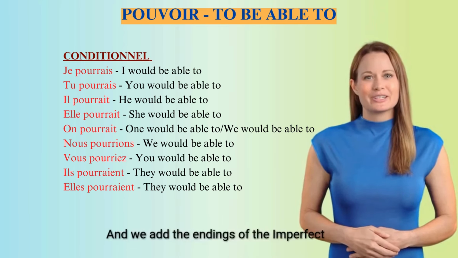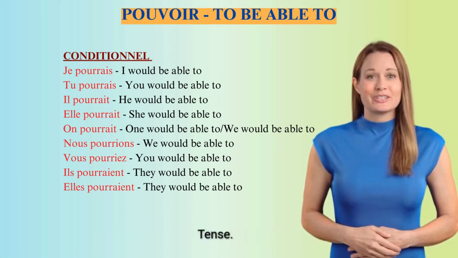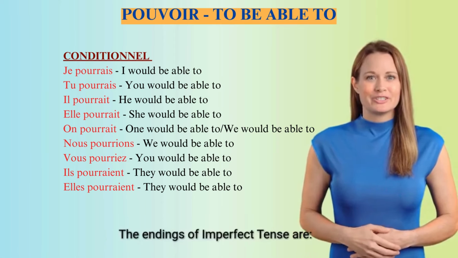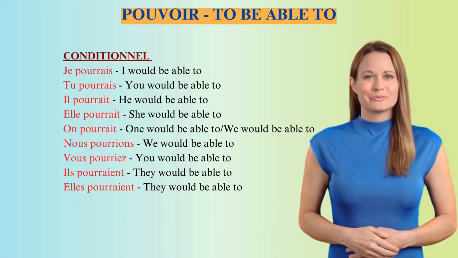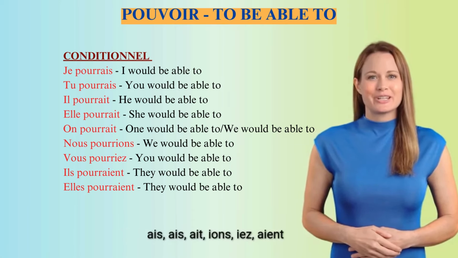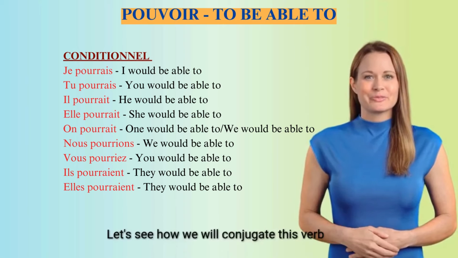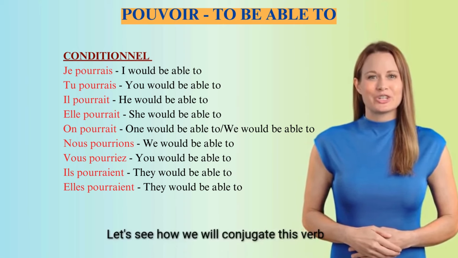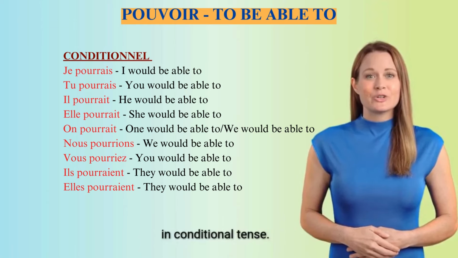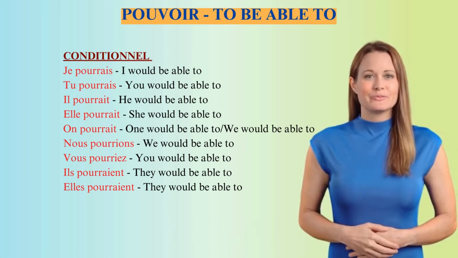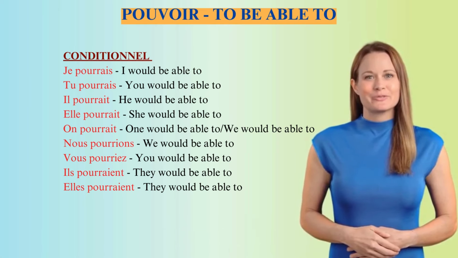And we add the endings of the imperfect tense. The endings of imperfect tense are ais, ais, ait, ions, iez, aient. Let's see how we will conjugate this verb in conditional tense. In French we call it Conditionnel. Je pourrais. I would be able to.